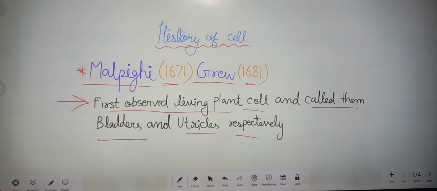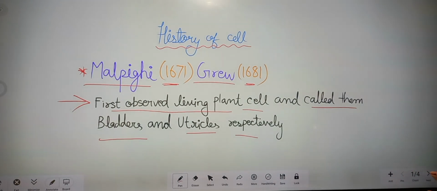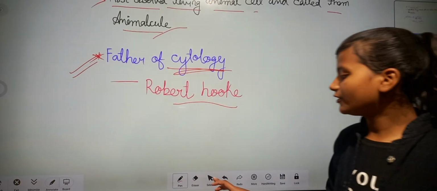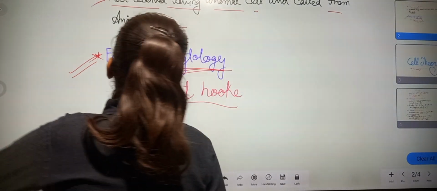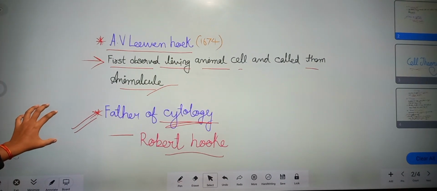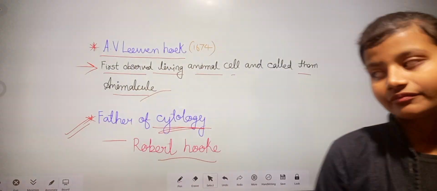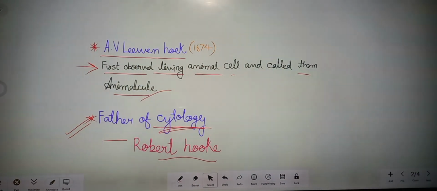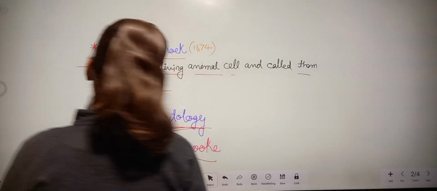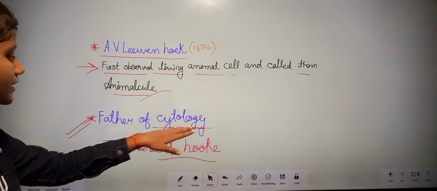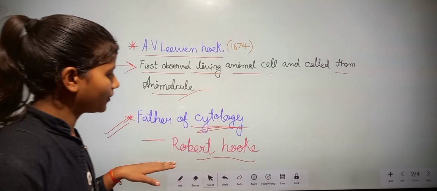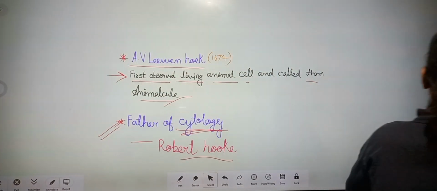Leeuwenhoek was the first scientist who observed living animal cells in 1674 and called them animalculae. And the father of cytology was Robert Hooke.